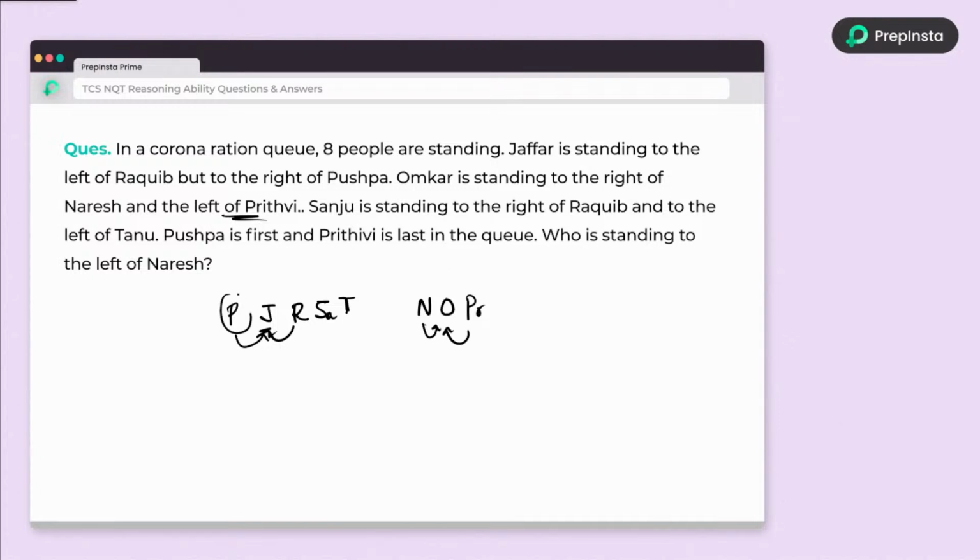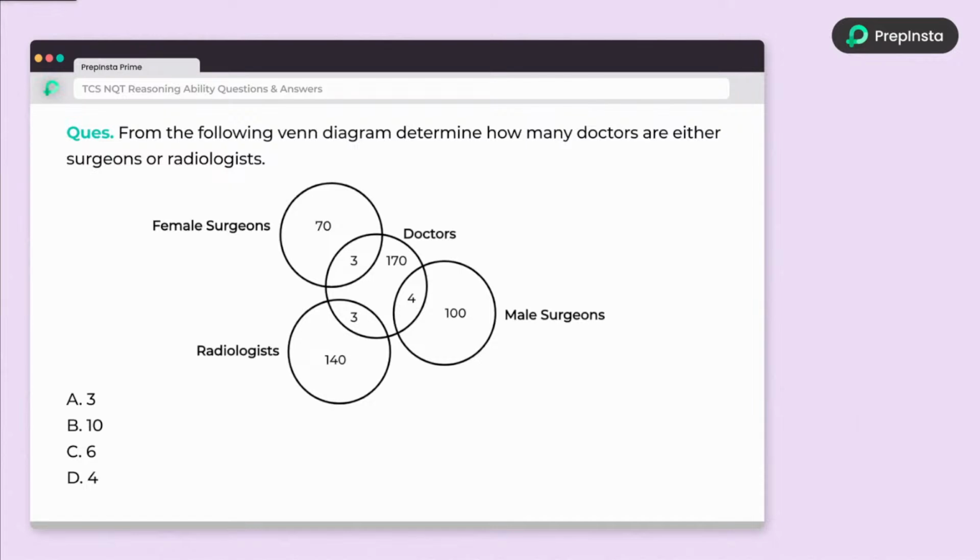And Pushpa is the first and Prithvi is the last. So Pushpa is already in the first position, and then 2, 3, 4, 5 people, and 6, 7, 8 people. If I join these people here, NOP, the answer is complete. 8 people, and that's it. Who is standing to the left of Naresh? Naresh here, left-hand side is T, which is nothing but Tanu. Okay, it's a very simple problem. I don't have to explain much about it. So let's dive into the next question.